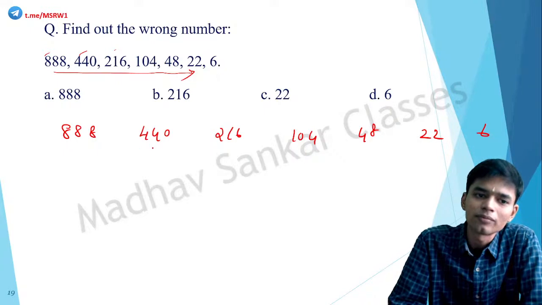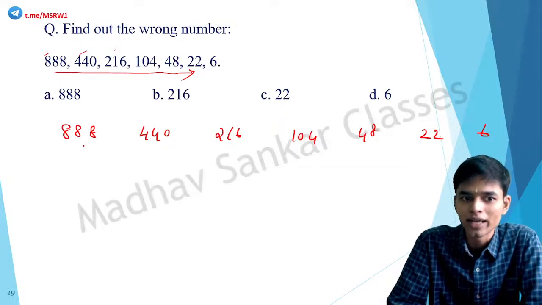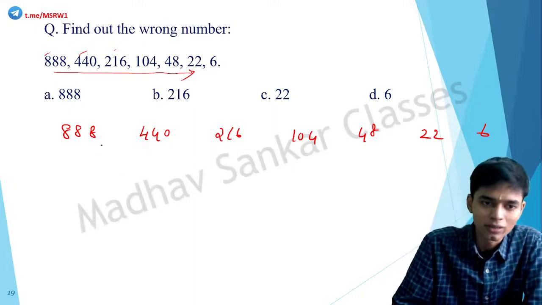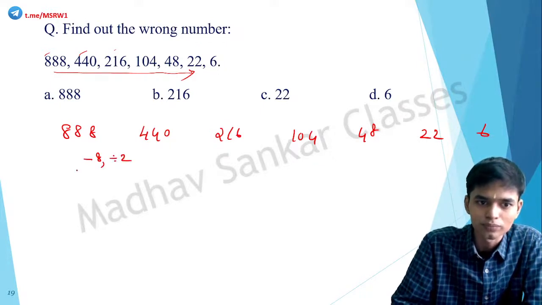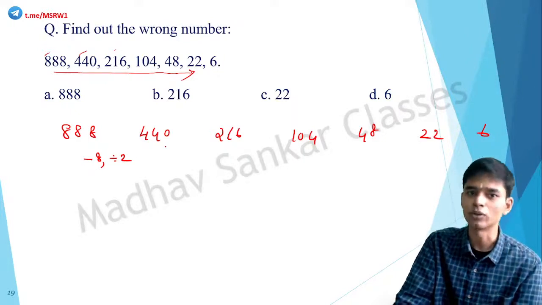888 and 440. 888 divided by 2 is 444, but it is only 440. Correct. So if it has to be 440, then I have to subtract 8 here. So 888 minus 8, so 880 divided by 2, that is 440. Correct. So let's try that out. Minus 8, then divide by 2. Okay, so 888 minus 8 is 880 divided by 2 is 440.